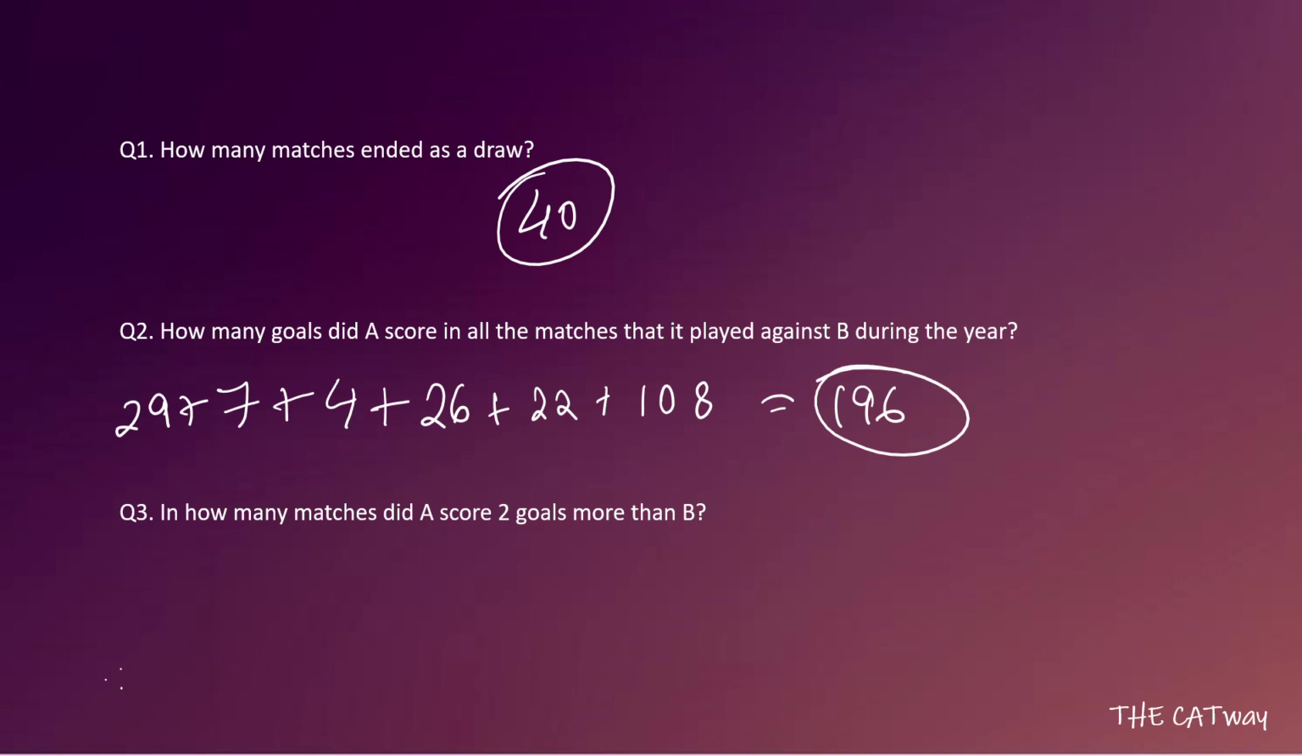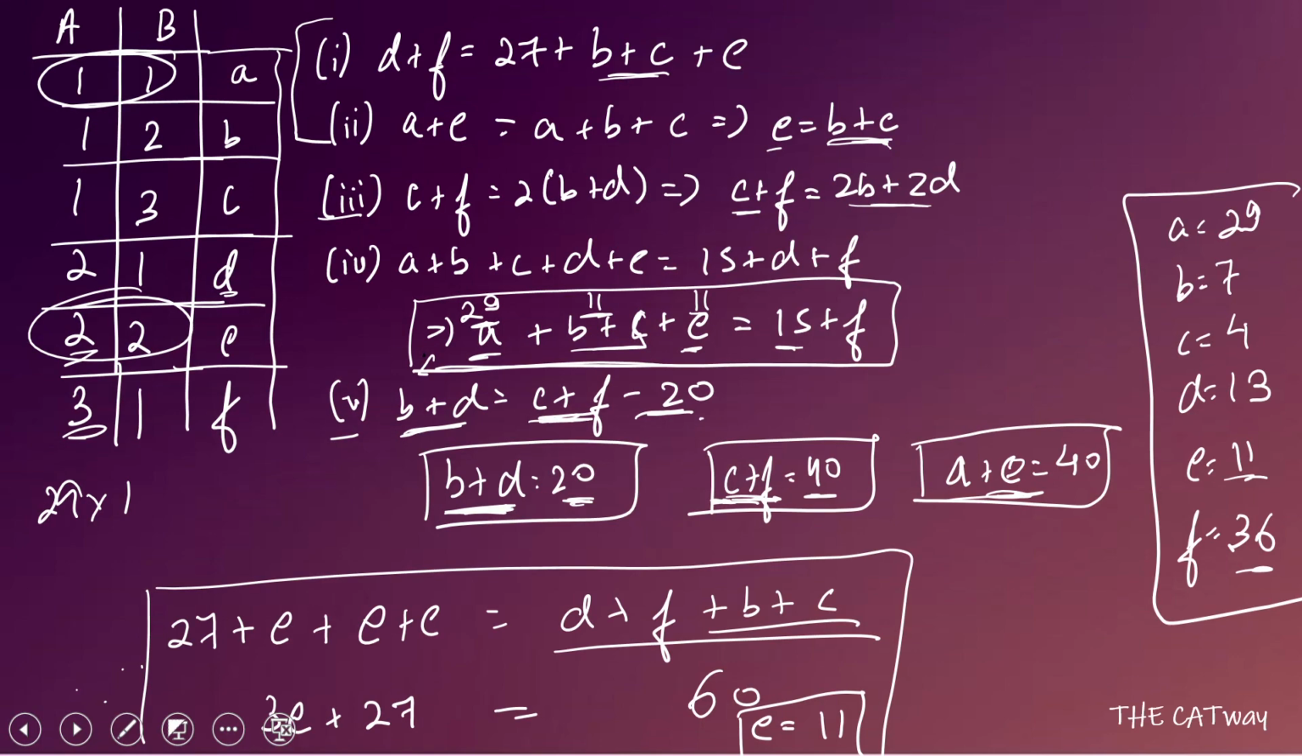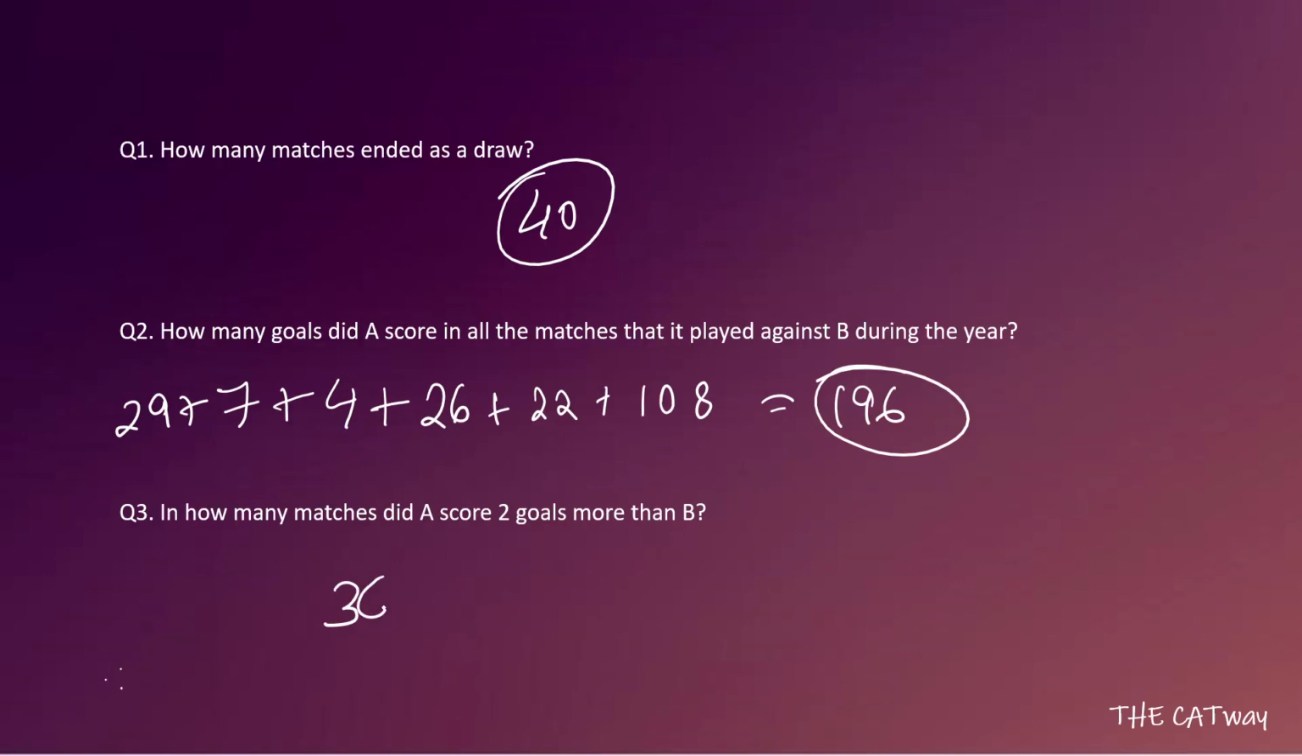Okay, let's move to the third question. In how many matches did A score 2 goals more than B? So 2 goals more than B, there is only F we are talking about. The value of F we know is 36. That will be our correct answer.